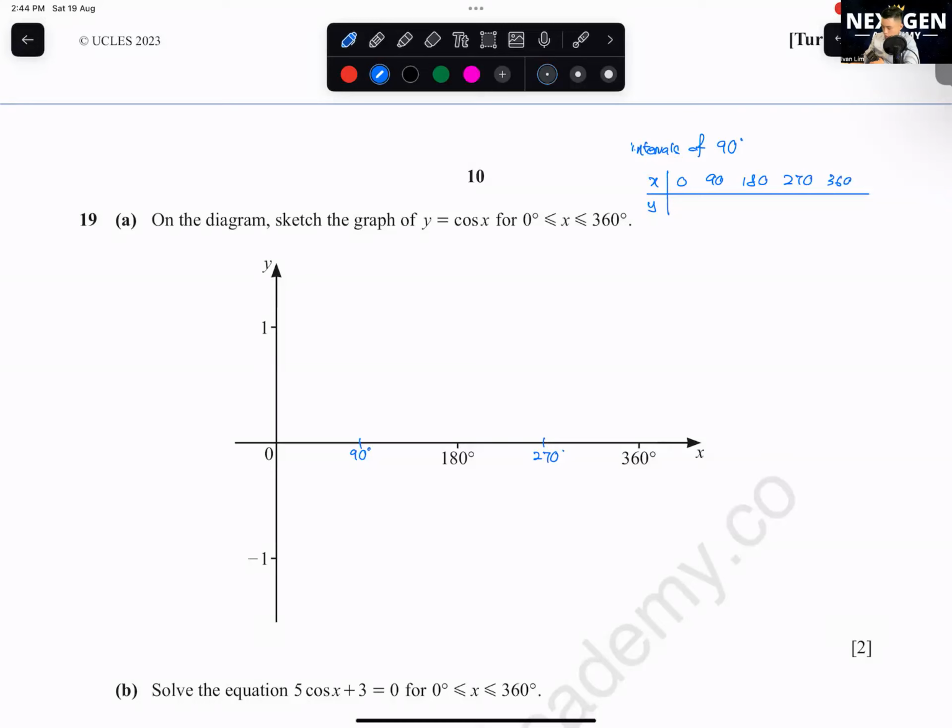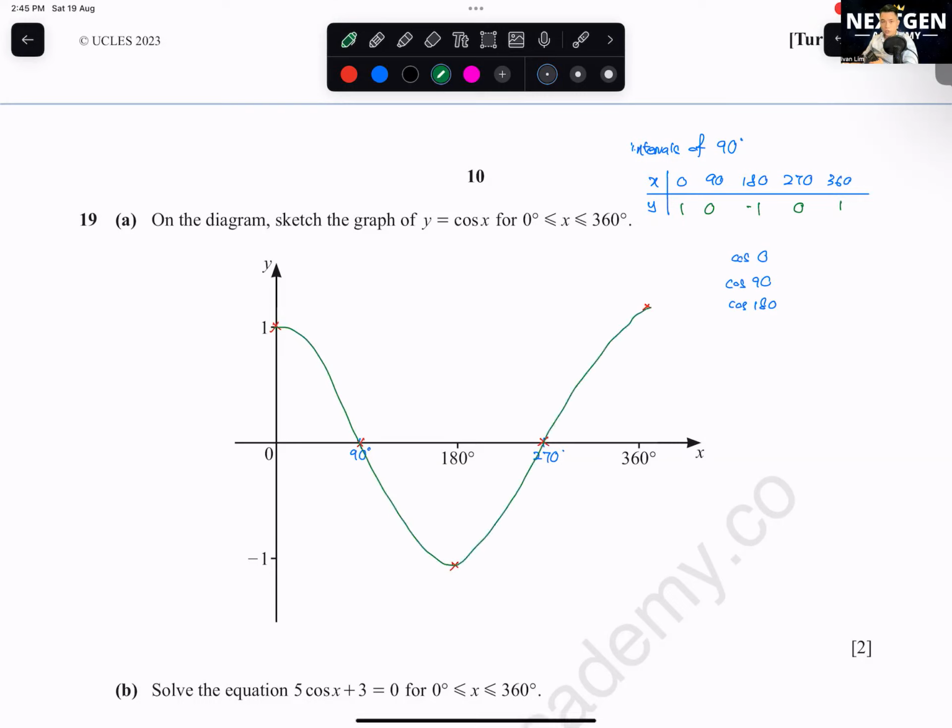You type in cos 0, cos 90, cos 180, cos 270, and then until cos 360. Okay, your values you should get is 1, 0, negative 1, 0, 1. Okay, then you go and plot it out. 1, 0, negative 1, 0, 1. Then your graph will look like this. It's a U shape.